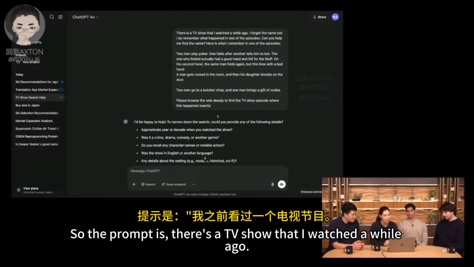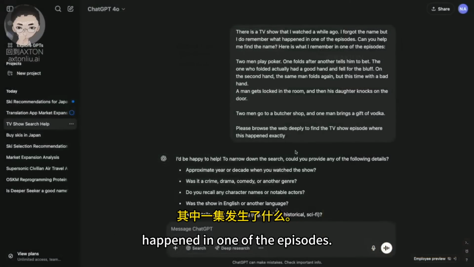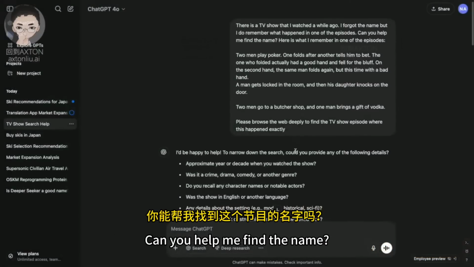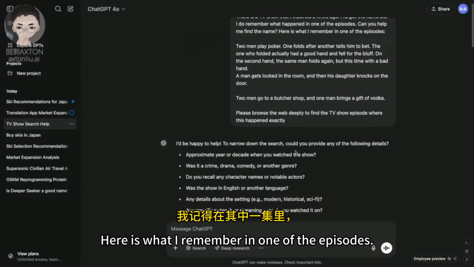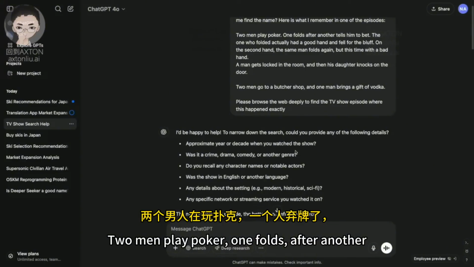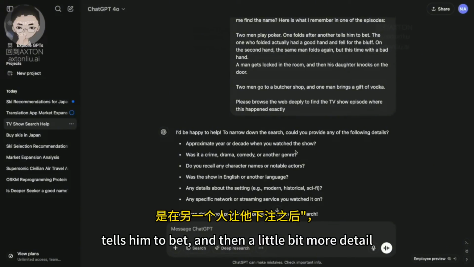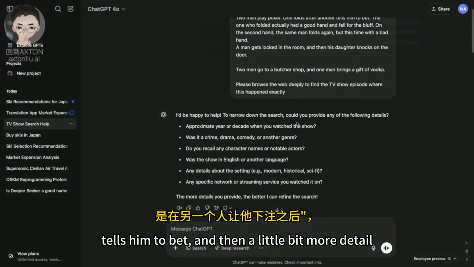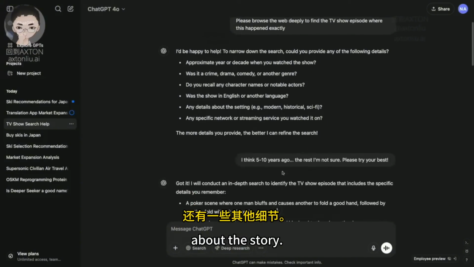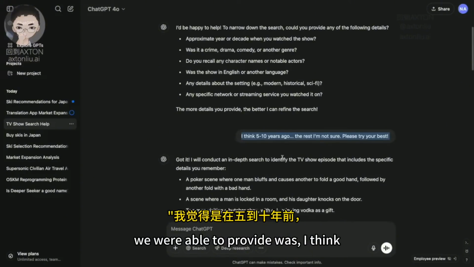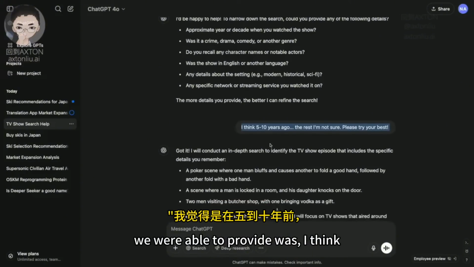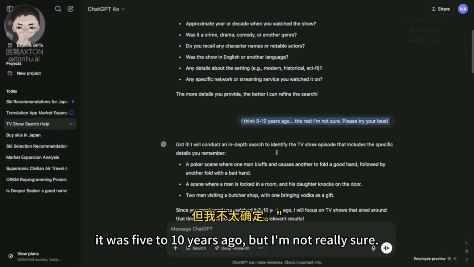So the prompt is, there's a TV show that I watched a while ago. I forgot the name, but I do remember what happened in one of the episodes. Can you help me find the name? Here is what I remember in one of the episodes. 2 men play poker, one folds after another tells him to bet. And then a little bit more detail about the story. The only additional information we were able to provide was, I think it was 5 to 10 years ago, but I'm not really sure.